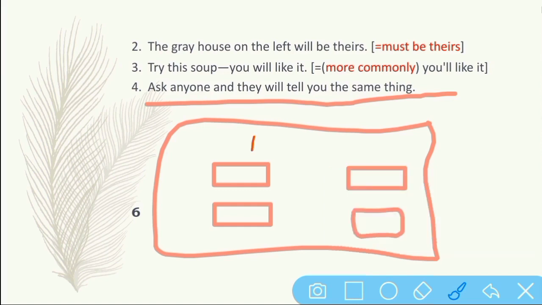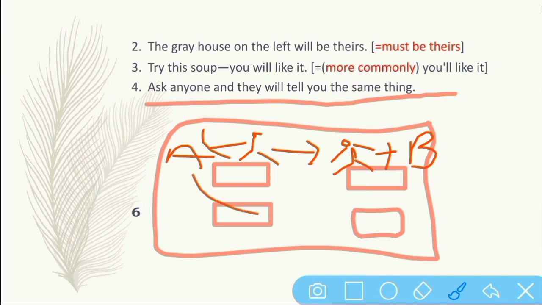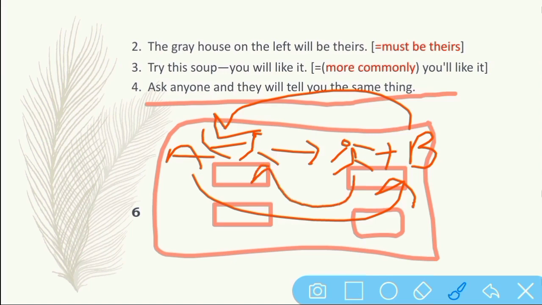Let's assume that this is student A and that is student B. Student A asks something to student B. Then the answer given by student B wasn't satisfying, meaning student A is not satisfied by the answer. Then student B suggests that student A ask the same question to other friends or other students.